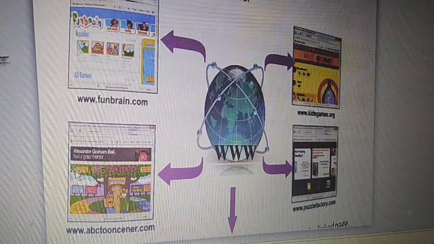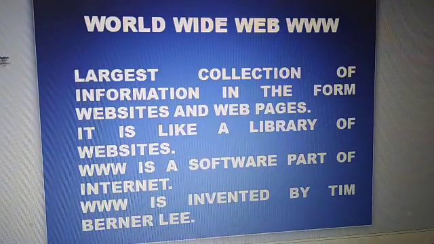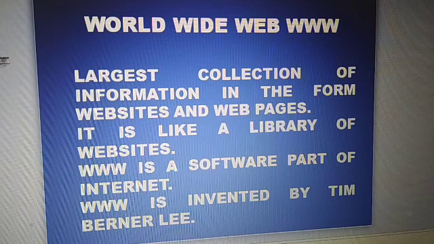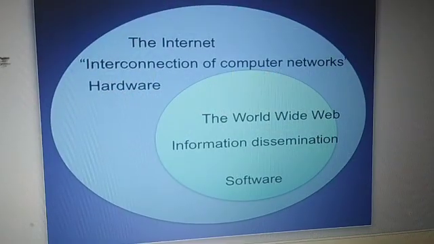The World Wide Web is the largest collection of information in the form of websites and web pages. It is a software part of the internet, invented by Mr. Tim Berners-Lee. You have to remember this name, Tim Berners-Lee.